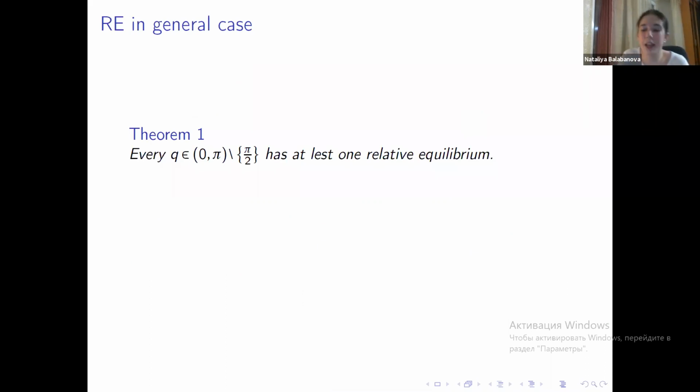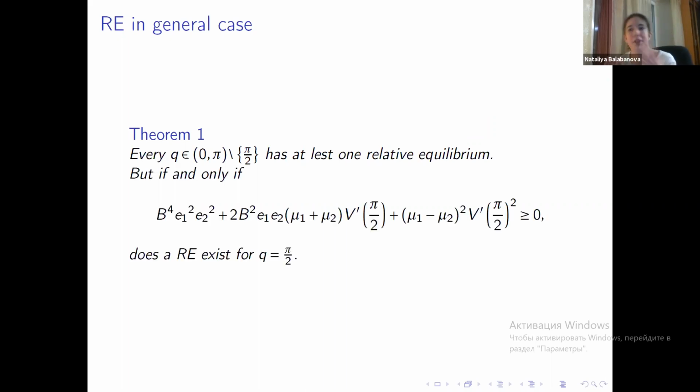So for every q from 0 to pi, we have at least one relative equilibrium. So there exists a configuration where particles are separated by the distance q and are rotating around some fixed axis. But if and only if this long expression in v, b, the mu's, and the e's is greater than or equal to 0, does a relative equilibrium exist for q equaling pi over 2.